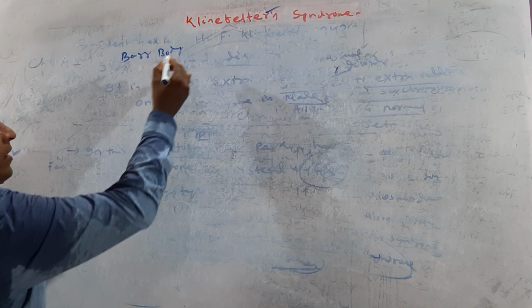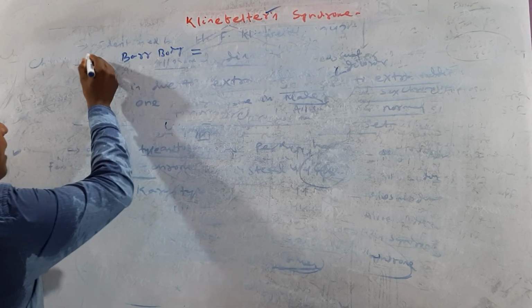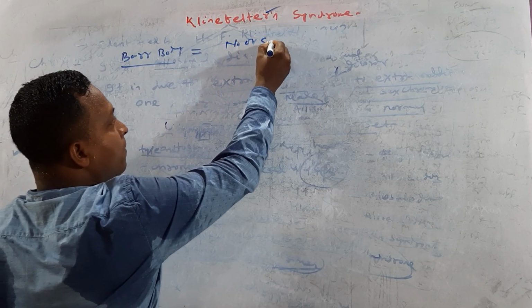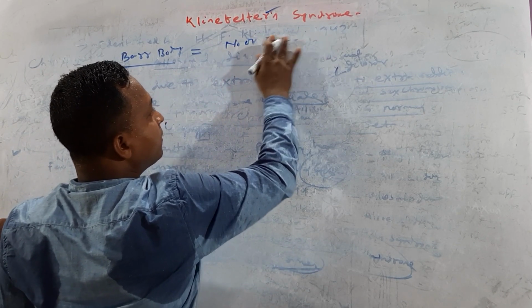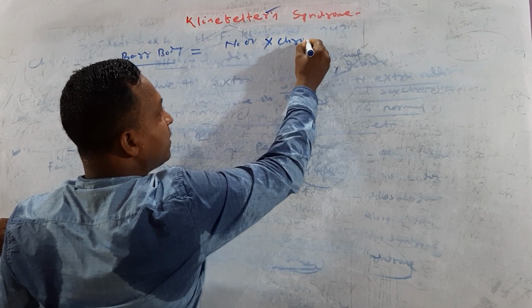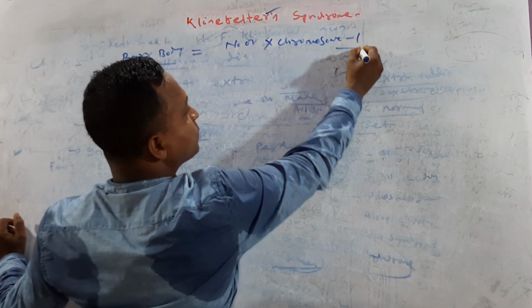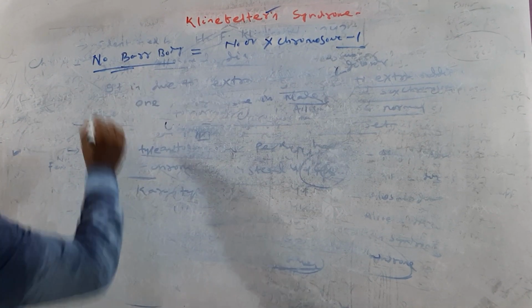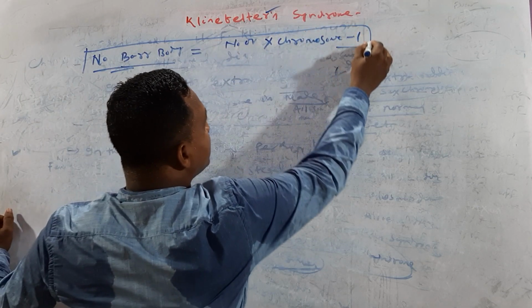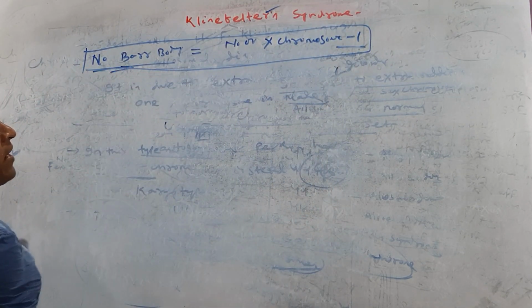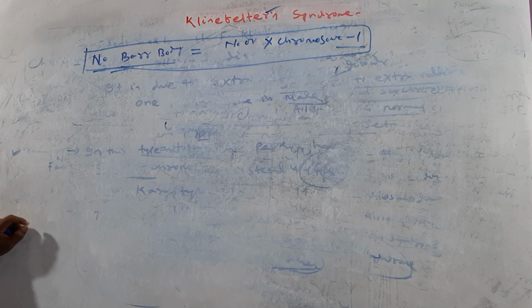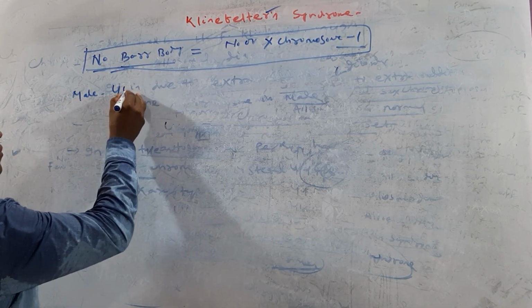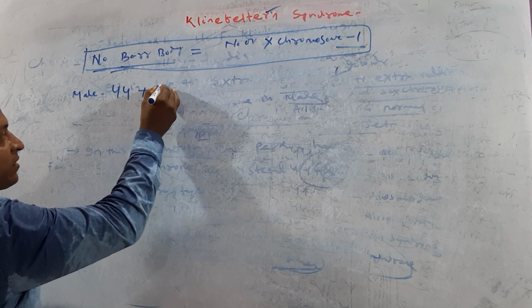Okay, you know Barr body. The number of Barr bodies is equal to the number of X chromosomes minus 1. Try to understand: in a normal human male, the chromosome number is 44 plus XY.